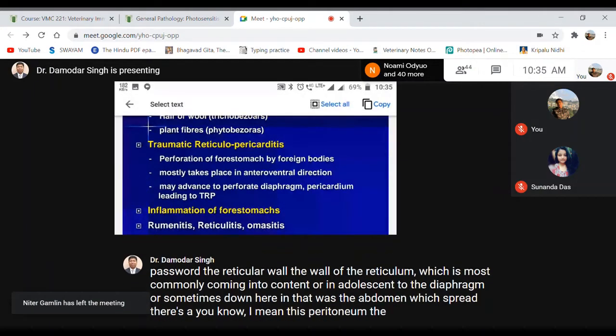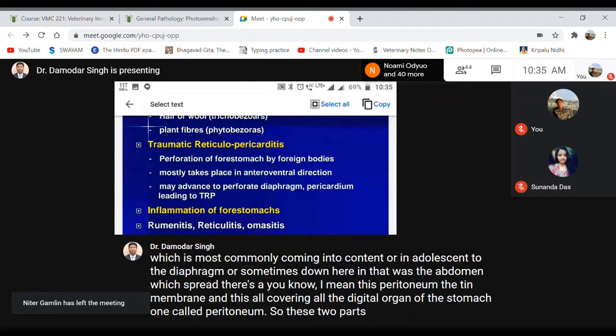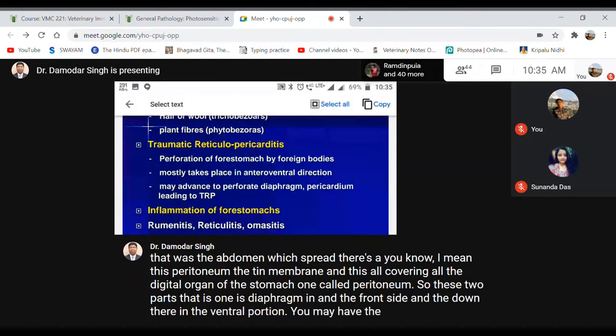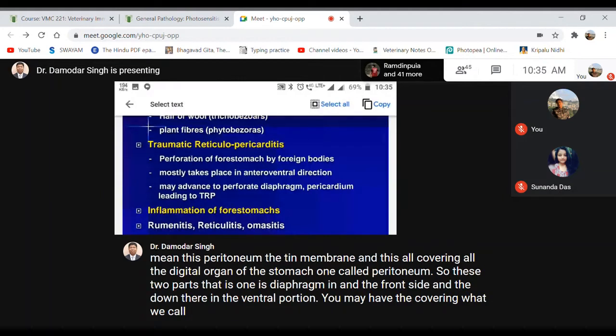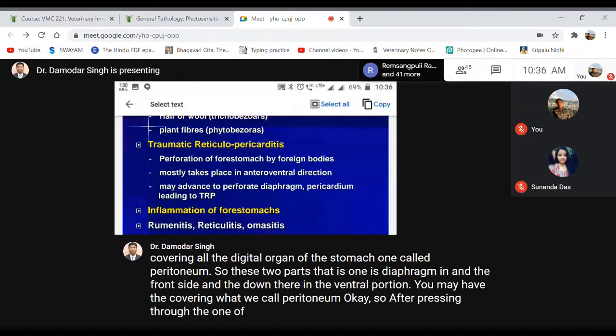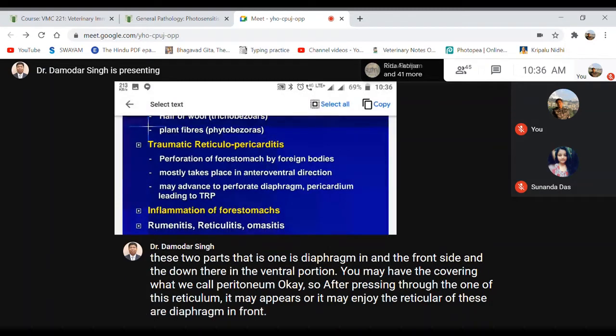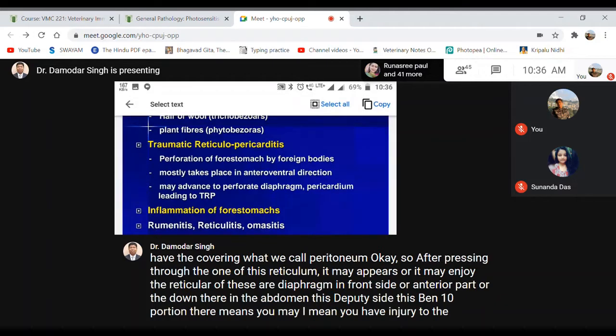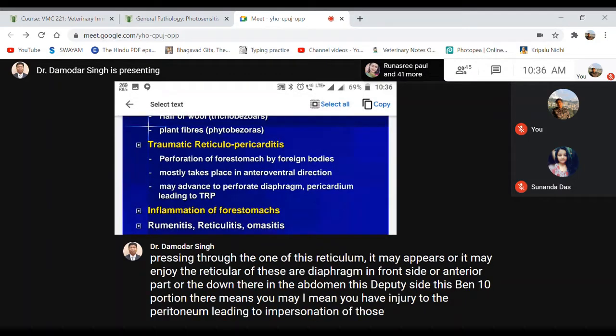So these two parts are the diaphragm in the front side, and down in the ventral portion, the covering we call the peritoneum. After piercing the wall of the reticulum, it may injure the diaphragm in the anterior part, or the peritoneum in the ventral portion of the abdominal cavity, leading to inflammation of those structures.